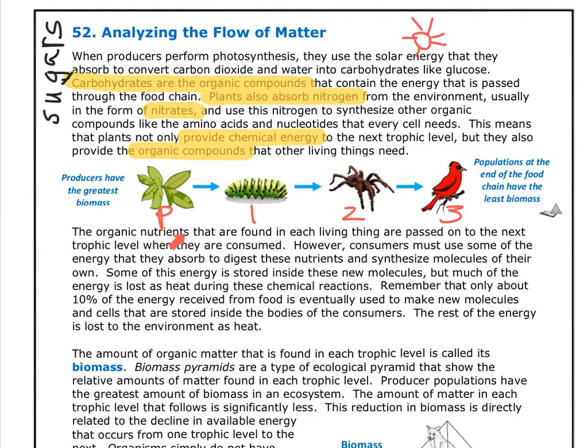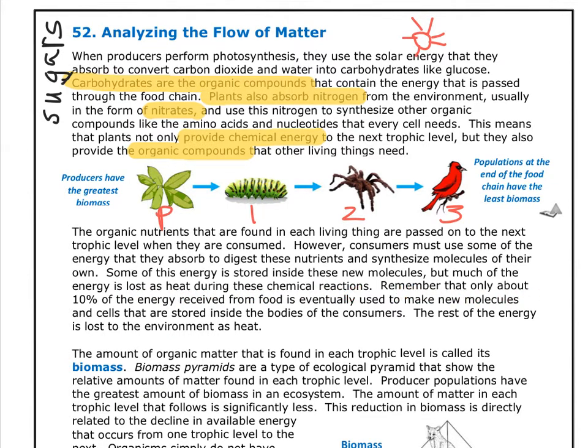The organic nutrients that are found in each living thing are passed on to the next trophic level when they are consumed. However, consumers must use some of the energy that they absorb to digest these nutrients and synthesize molecules of their own. Some of this energy is stored inside these new molecules, but much of the energy is lost as heat during these chemical reactions.